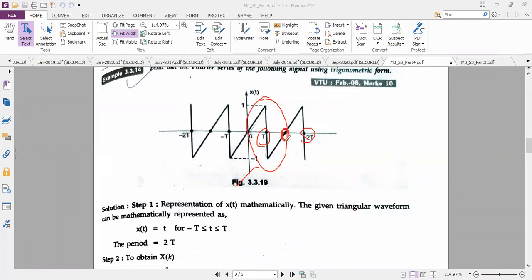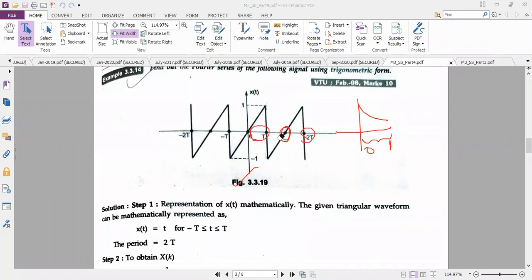In the previous problem, I told you to preferably take one complete cycle from the origin, and it was clearly mentioned 0 to 1. But here, if you see one complete cycle, I could not get the limits.